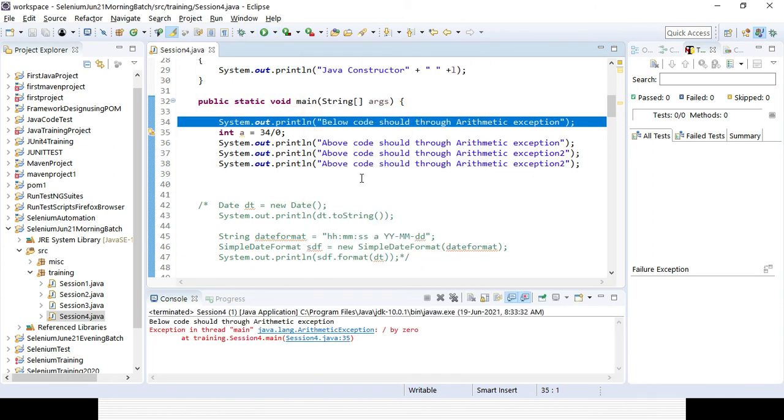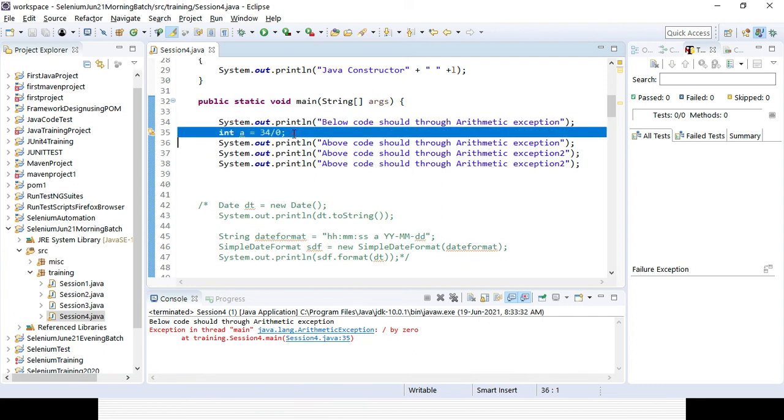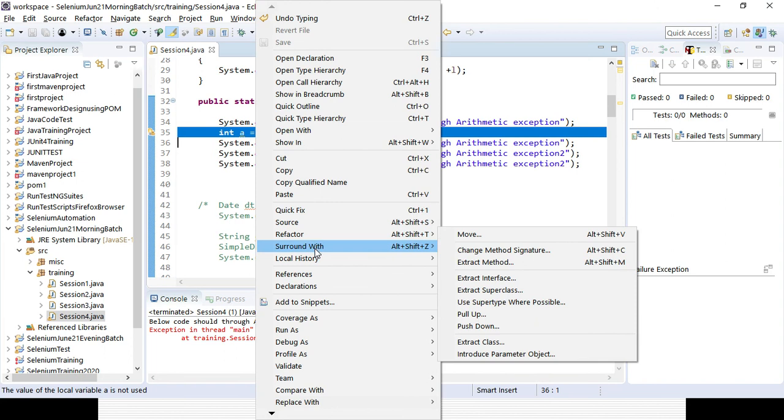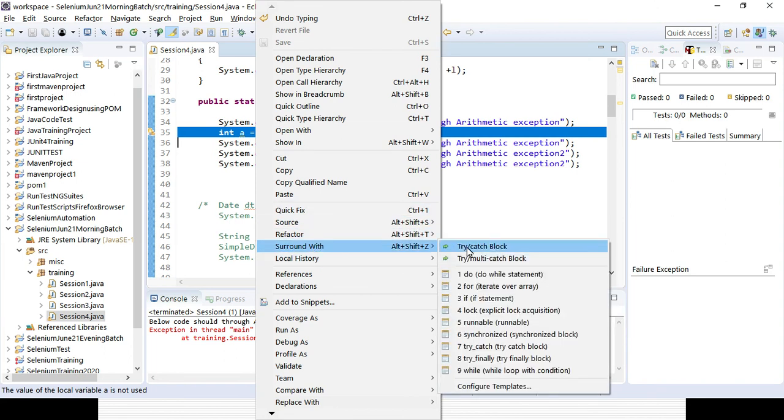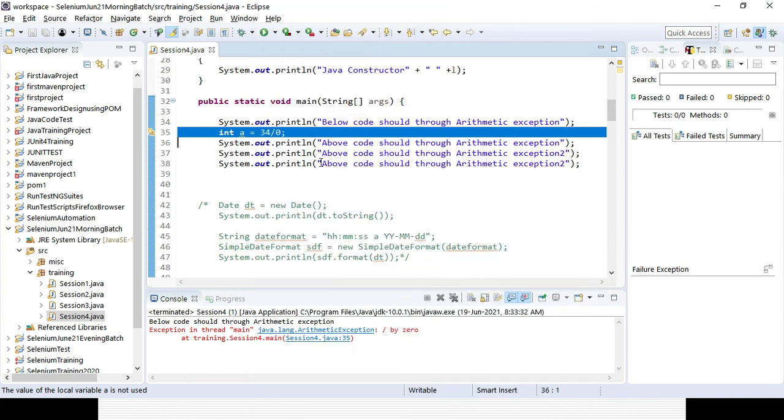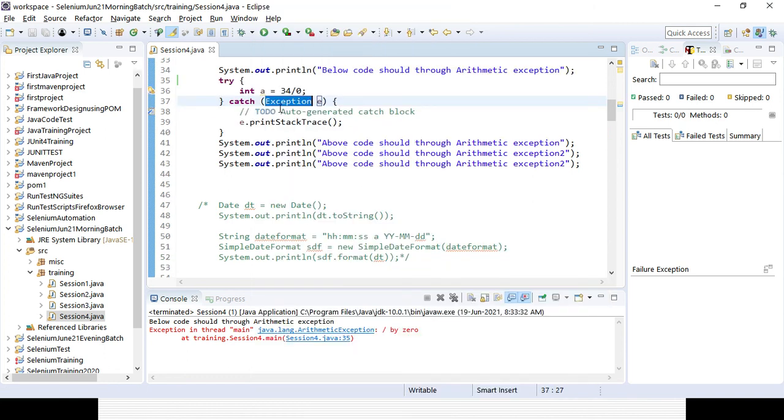So I need to handle the exception. I know that some exception will be coming, but I need to handle it. How can I handle the exception? With the help of a try catch block. If you do not know, just select the line of code and you can get it here: Surround with try catch block. Or you can manually write it here. You can see it's surrounded with a try catch block.